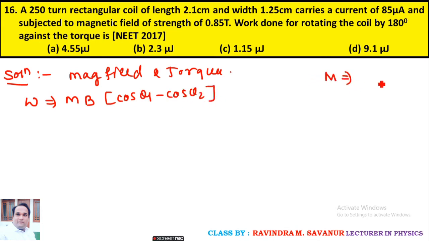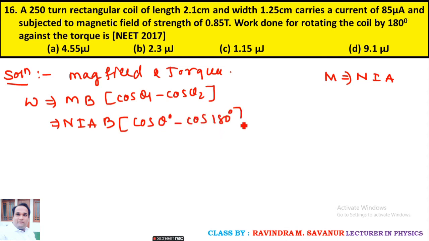Here M is the magnetic dipole moment, given by N I into A. So M equals N I A, and A is area. Here theta 1 is 0 and the other angle is mentioned as 180 degree. So N I A B, cos 0 is 1 and cos 180 is minus 1.